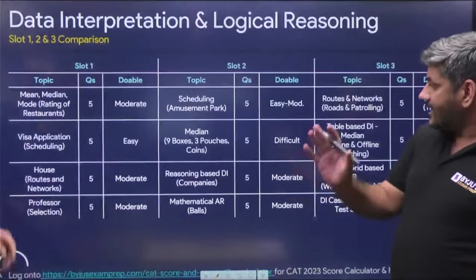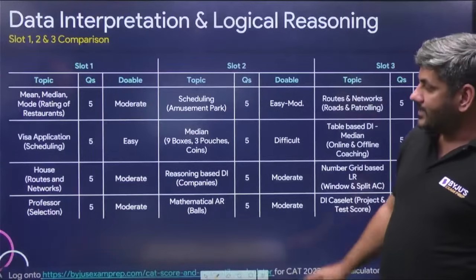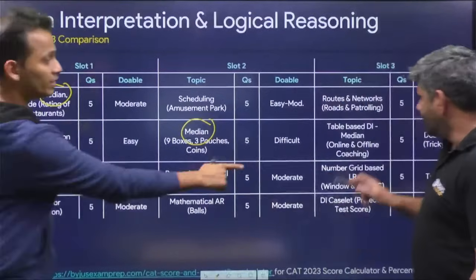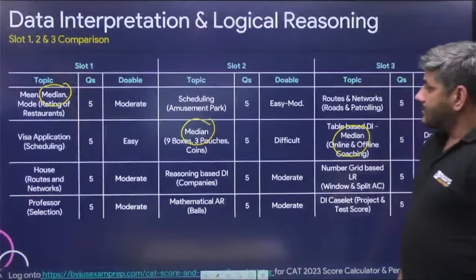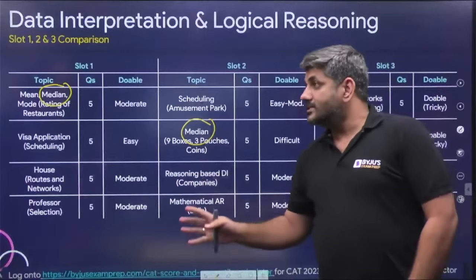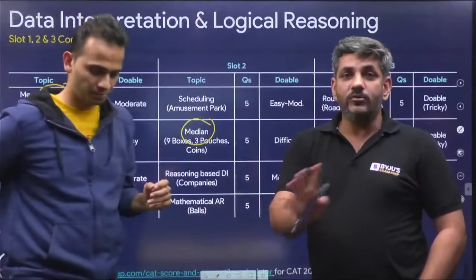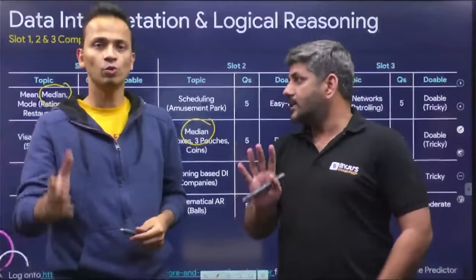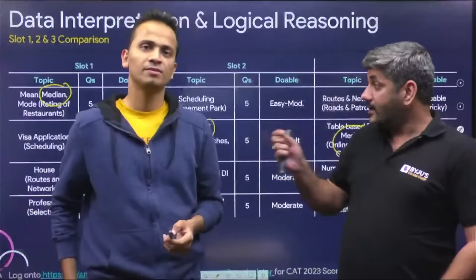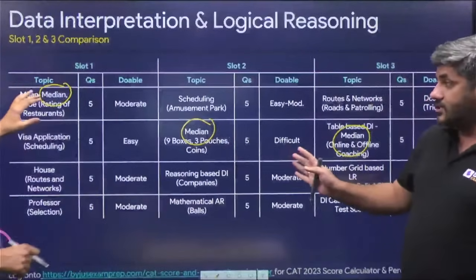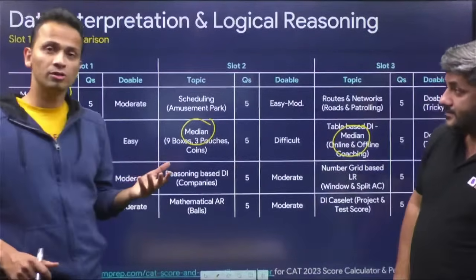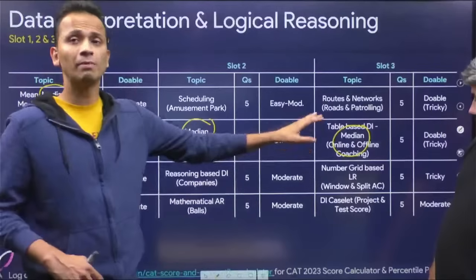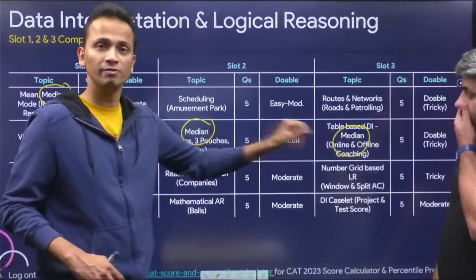So one thing that I want to start with here, अगर आप देखें तो एक मीडियन यहाँ आपको दिख रहा है, मीडियन यहाँ भी दिख रहा है, मीडियन यहाँ भी दिख रहा है, so all three slots. They have not asked a question on median in the last few years. I don't remember CAT asking a question on median in the last 6-7 years, not even in quant, forget about LRDI. And this year we had one set in each of the three. The first set had mean, median, mode, all three, and I think range as well. In the second set, there was median. In the third set, maximum, minimum, and median. These three values were used.